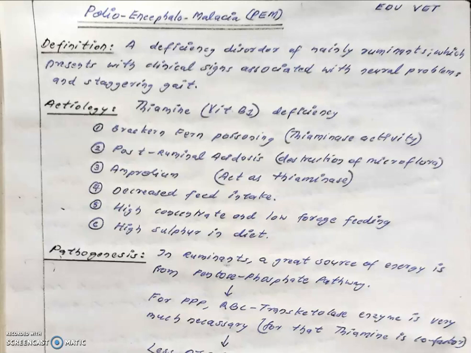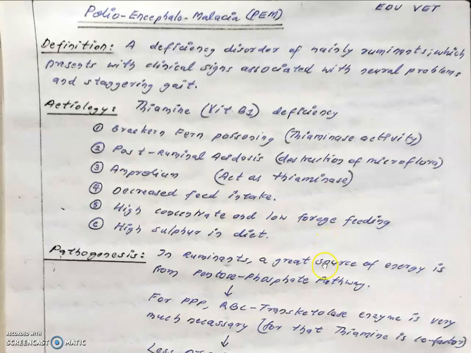Next is ruminal acidosis. Actually, there are many bacteria in the rumen which are very essential to produce a proper amount of thiamine. So whenever there is ruminal acidosis, many bacteria die and the microflora get destroyed. That leads to destruction of microflora and lesser production of thiamine. Next is amprolium, which also has an antagonistic activity against thiamine. Also decreased feed intake, high concentrate and low forage feeding, and high sulfur in the diet. So these are some common reasons behind thiamine deficiency.